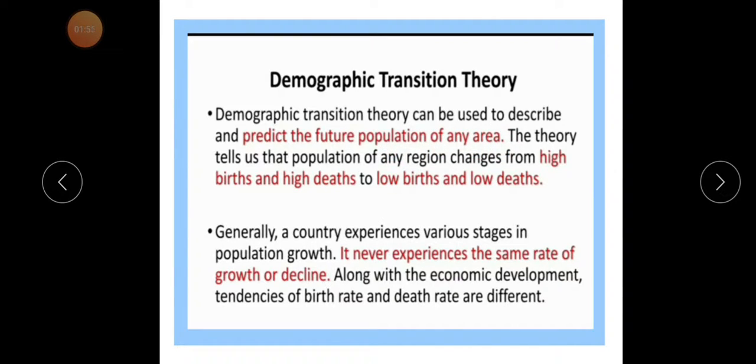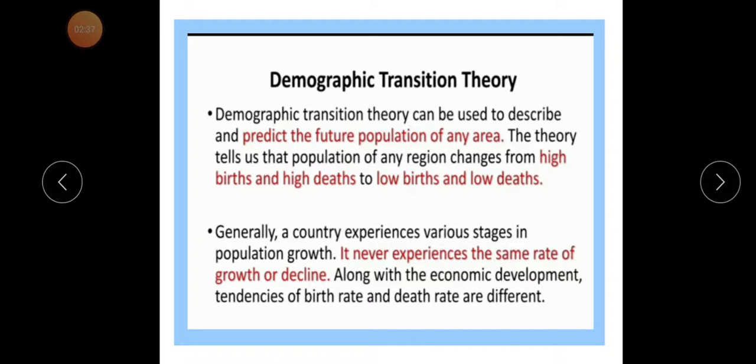This theory predicts the future population of an area with the help of the population growth in that area and the trend of that population growth. The theory tells us that the population of any region changes from high birth and death rates to low birth and low death rates. At the primary stage of any country, when there is less development, a backward region, the birth rate and death rate are both always high.